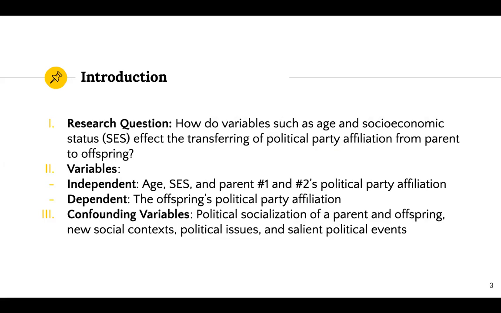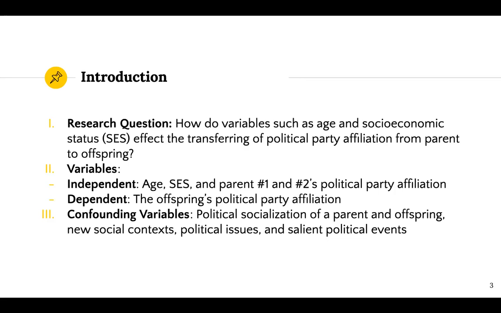And our variables. First, our independent variable, which is the variable that's not being changed by the other variable, is age, SES, and parent number 1 and number 2's political party affiliation. And later in the presentation, political party affiliation will be further defined. The dependent variable, which is the variable whose value does depend on the other one, is the offspring's political party affiliation. And to have good research, I have to address the confounding variables.